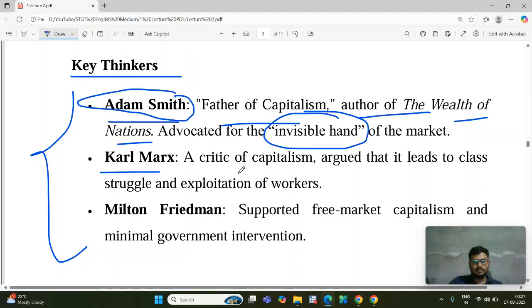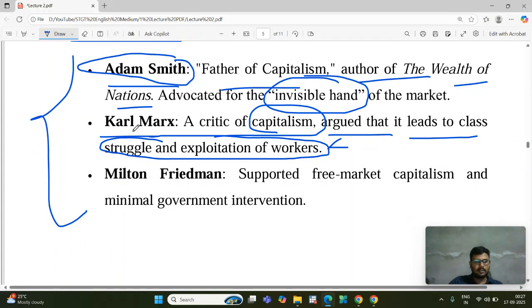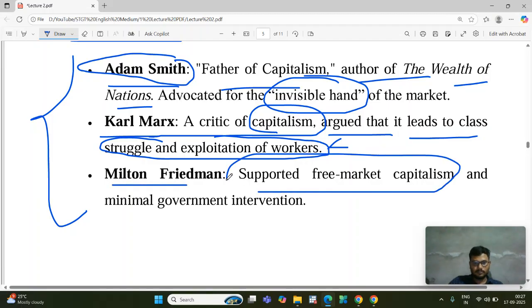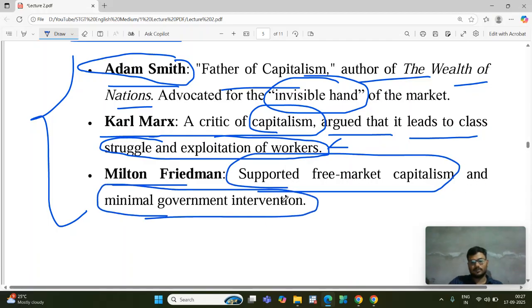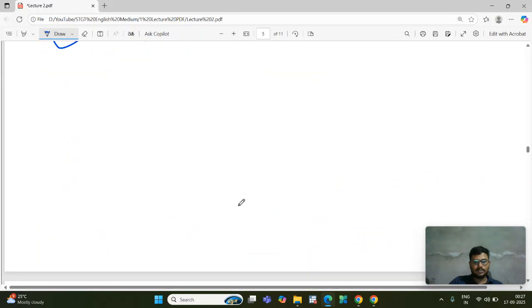Next, Karl Marx. Karl Marx basically criticized capitalism and argued that it leads to class struggle. It divides society between two classes, rich and poor. So he criticized the capitalist economy. Next is Milton Friedman, who supported the free market mechanism. He supported capitalism, with minimal government intervention. So these are some key thinkers and concepts.